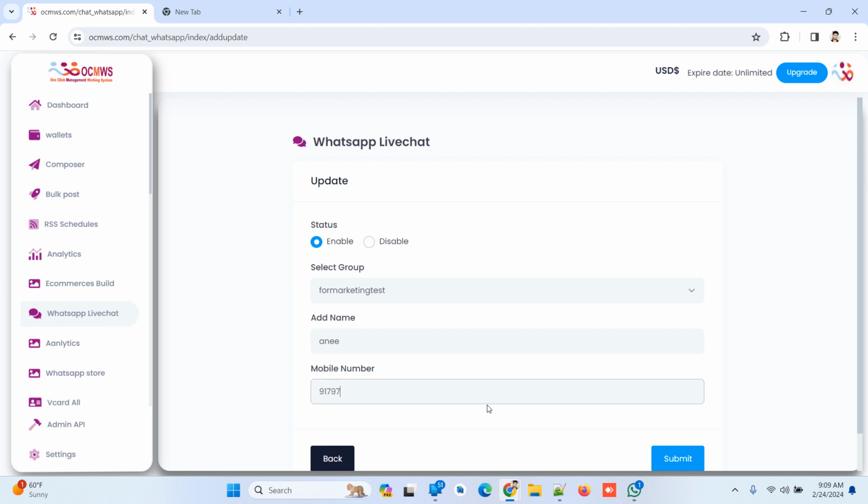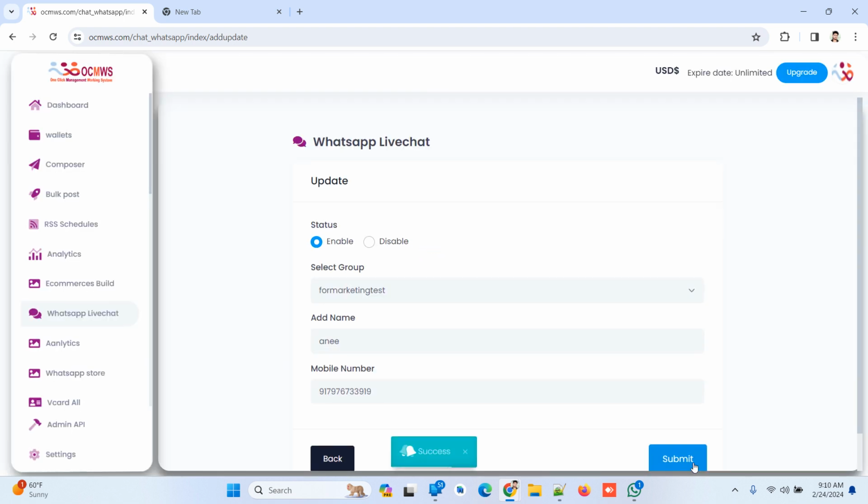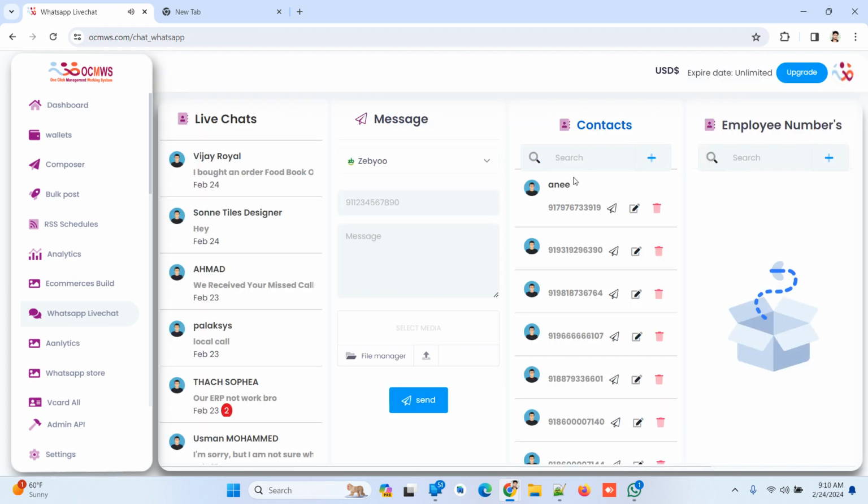Okay, I will just add someone's number. It will be done. Okay, you can add multiple names on here. You can go back and you see here the number is received. And you can click on the number also.